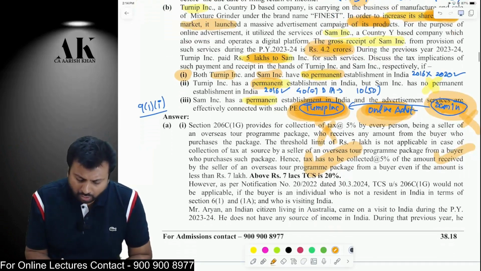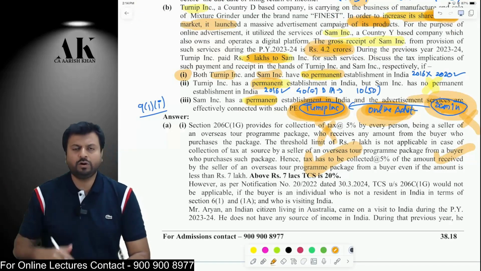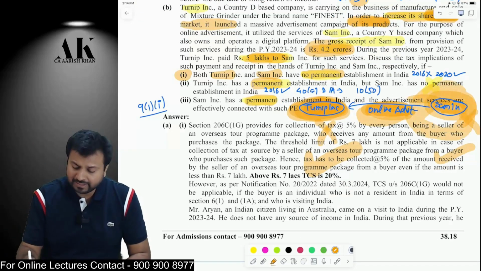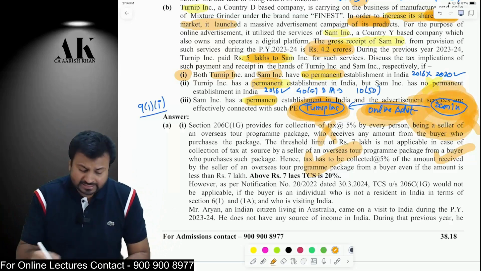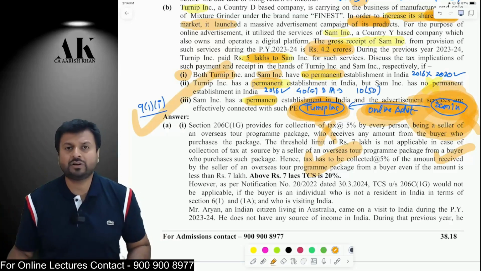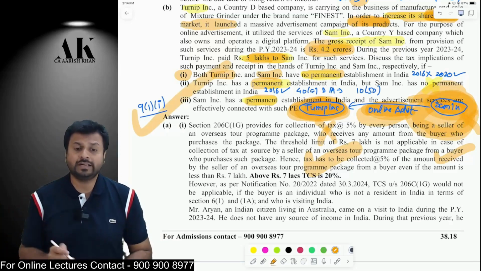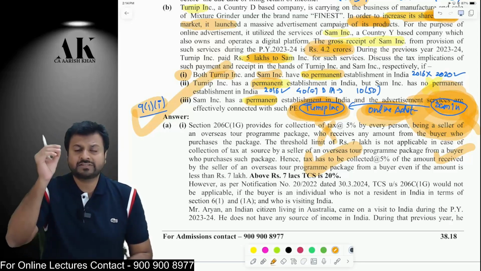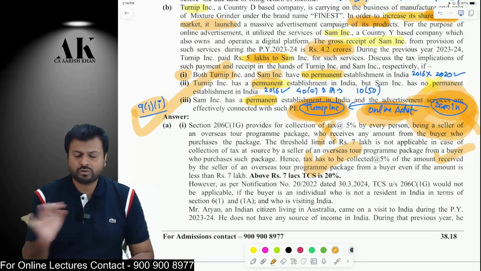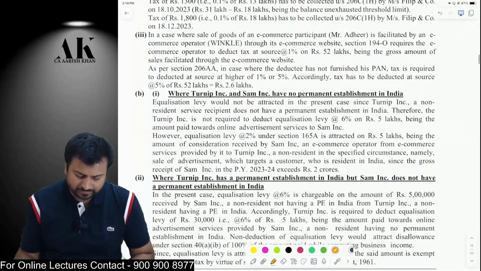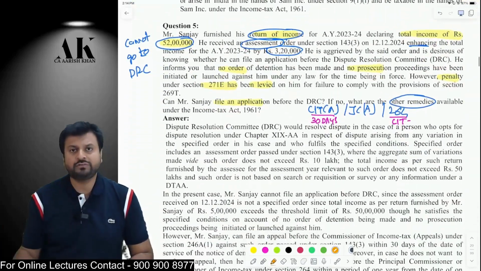Third case, both of them have a permanent establishment. If both have a permanent establishment, Sam has a permanent establishment in India, then the question of equalization levy will never arise. In that case, Sam will be liable for income tax because his income is deemed to accrue or arise in India as per section 9(1)(i). If Sam has a PE in India, it is attracted under 9(1)(i), his income is deemed to accrue or arise in India, therefore the question of equalization levy will not arise in this case, okay? I hope it is clear to all of you. So it's a beautiful, beautiful question.